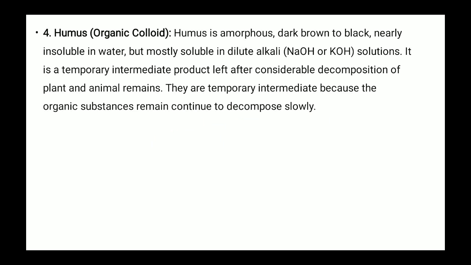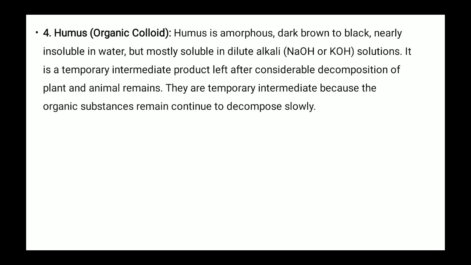And the fourth important type of soil colloid is humus. What is humus? It is the remains of biological bodies. Humus is amorphous, dark brown to black, nearly insoluble in water but mostly soluble in dilute alkali solutions. It is a temporary intermediate product left after considerable decomposition of plant and animal remains. It is temporary because the organic substance continues to decompose slowly.